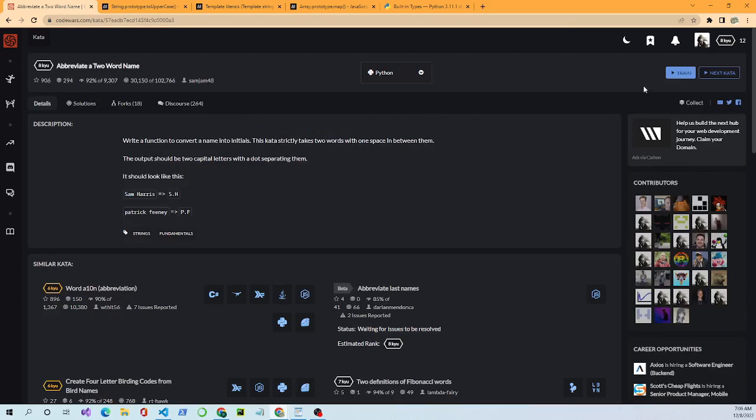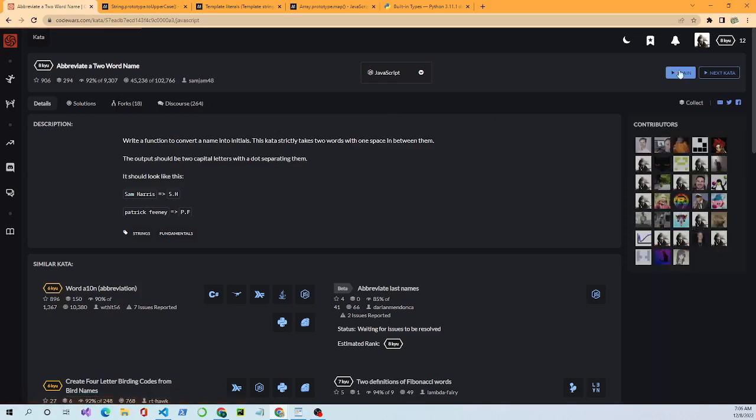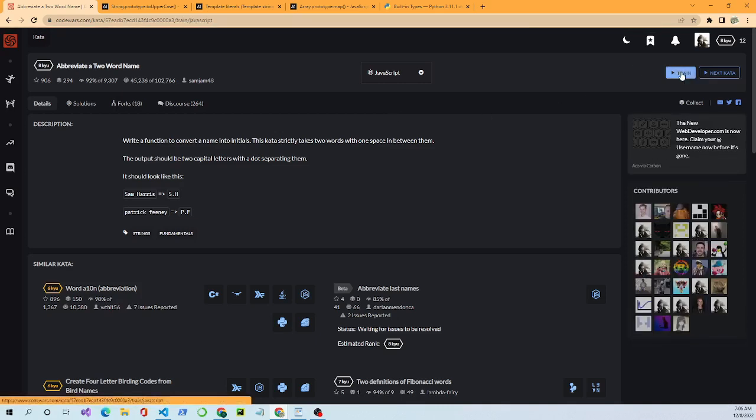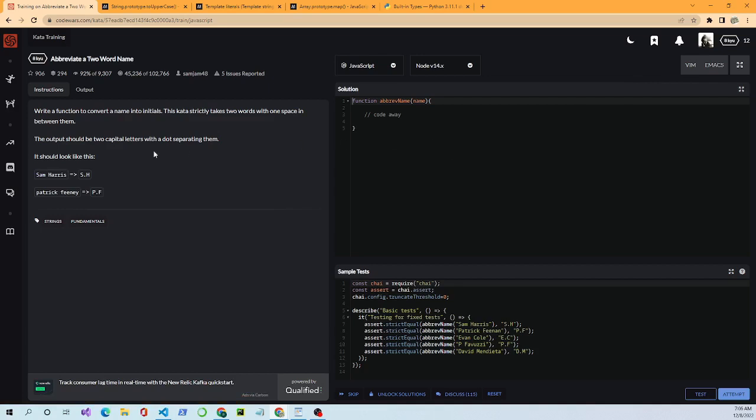Okay, so we push train. Here we are. I'm going to select JavaScript first. So you scroll down and you choose JavaScript, go here and you push train. Now we read the instructions of this problem.